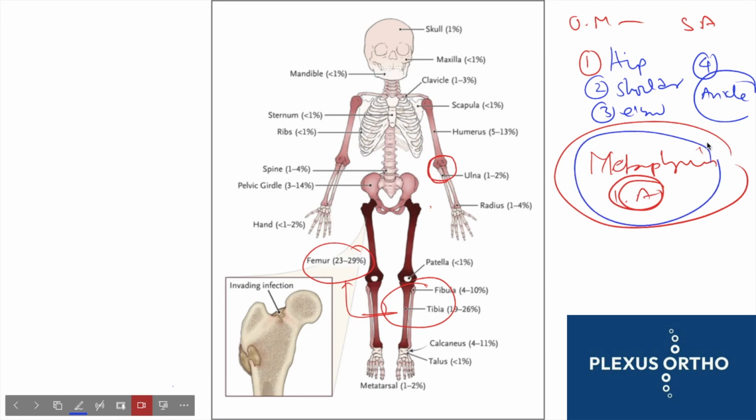So knee metaphyseal osteomyelitis should not get converted to septic arthritis via the contiguous fashion. That means it will not become septic arthritis. It is very unusual for it to become septic arthritis. So what are the joints where the metaphysis is intra-articular? One is the elbow, two shoulder, three is the hip joint, and four is the ankle joint. The knee is not, the metaphysis is not intra-articular in the knee, and therefore the osteomyelitis does not get converted to septic arthritis.